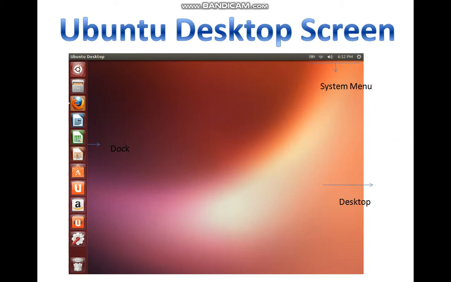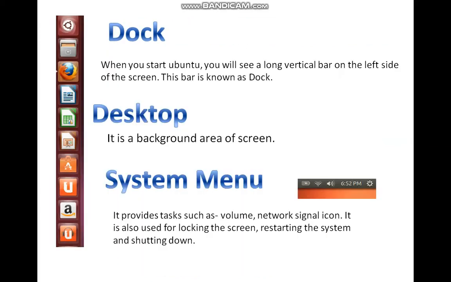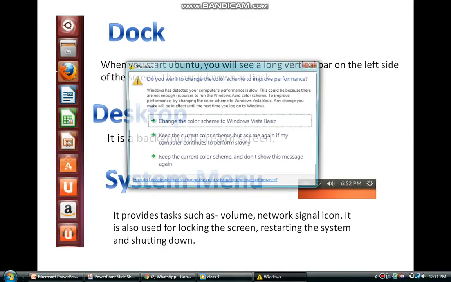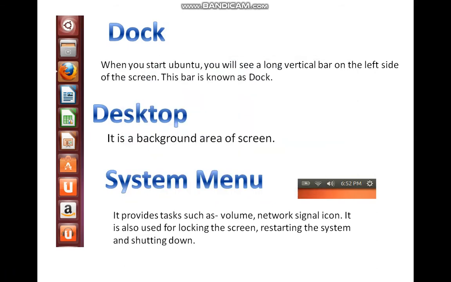Now this screen is the Ubuntu desktop screen. There is a dock. Okay. The dock: when you start Ubuntu, you will see a long vertical bar on the left side of the screen. This bar is known as dock. And then there is a desktop. Desktop is the background area of your screen.